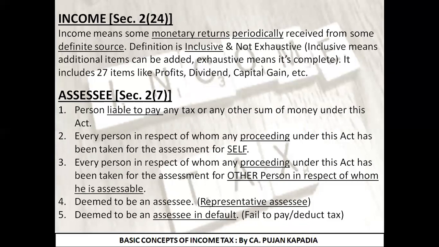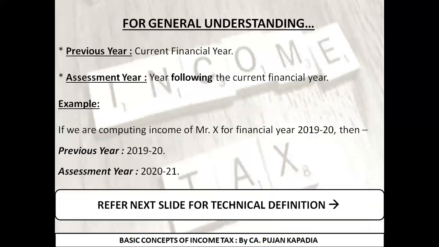I was supposed to pay or deduct a certain tax amount before a due date, but I failed to do so. Then I will be termed as assessee in default. So in any case, if I'm falling under any one criterion out of these five, I will be termed as an assessee. Next, we studied what is previous year, what is assessment year.